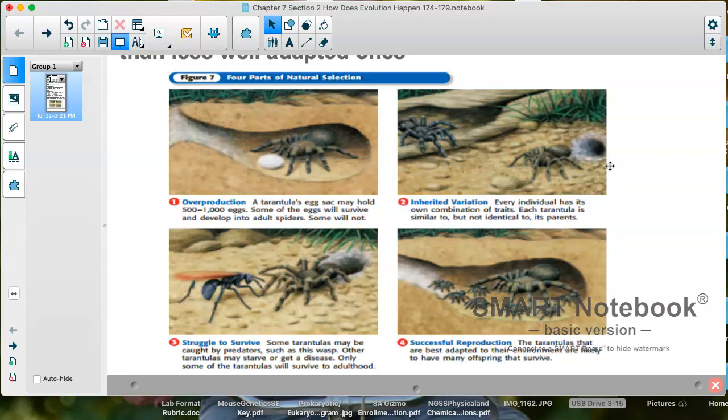So the first one is overpopulation. In this picture, and I hope all of you saw Finding Nemo, that's a great movie to think about for this example. But remember, most living things lay way more eggs or have way more offspring than are really going to survive. In Finding Nemo, gosh, only 1 egg survived, right? But in this case, tarantulas lay between 500 and 1,000 eggs. And some of them aren't going to survive.